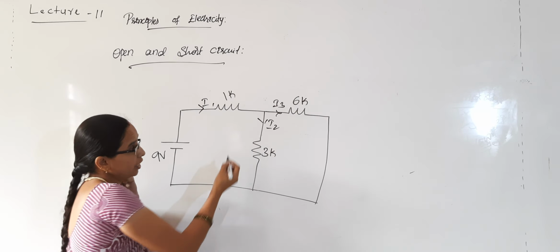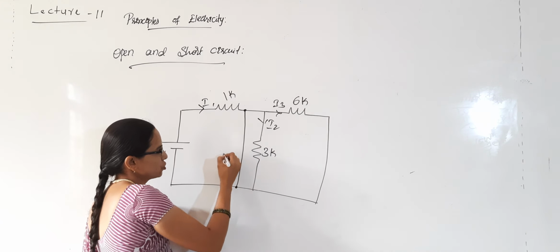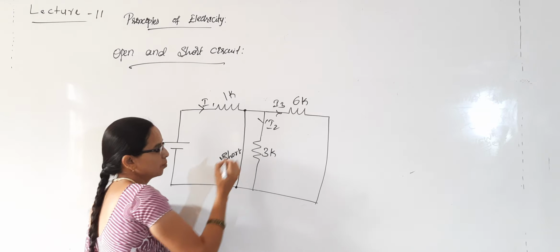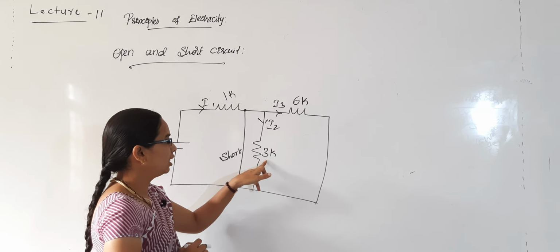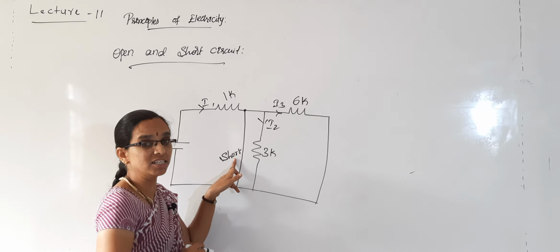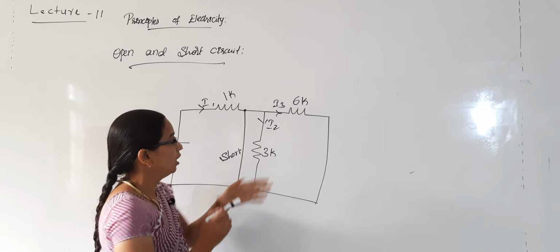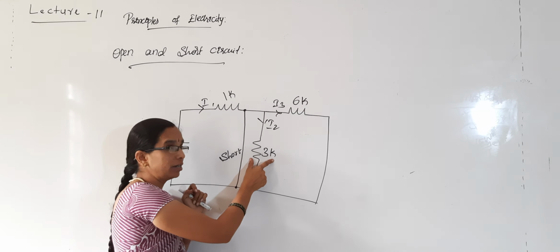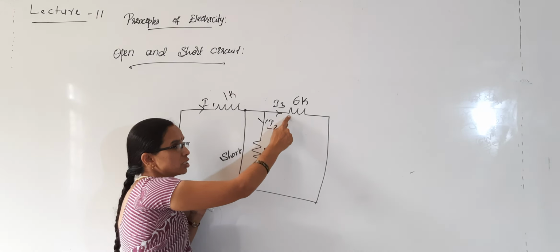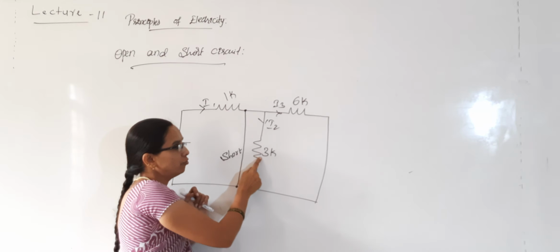But whenever a short occurs here, what happens? The 3 kilo ohm resistor is in parallel with the short circuit. That means this will possess 0 resistance. It not only makes the 3 kilo ohm resistor short but also the 6 kilo ohm, because the 6 kilo ohm resistance was parallel with the 3 kilo ohm resistor.